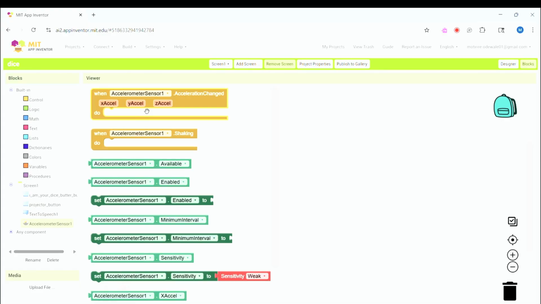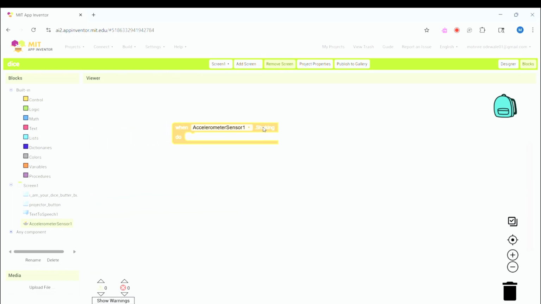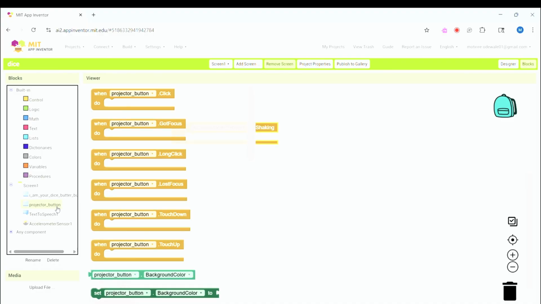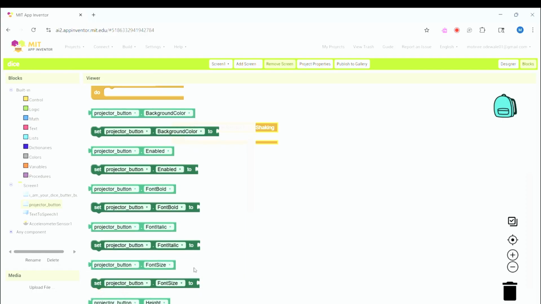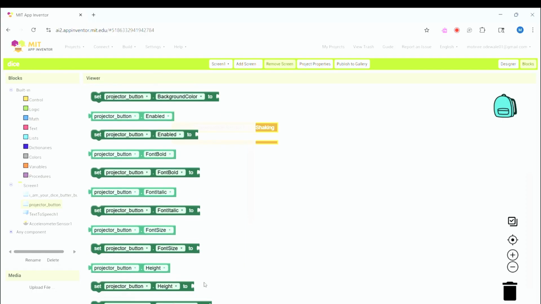Click on that and grab when accelerometer sensor is shaking, and go to projector button and put set projector button text to.